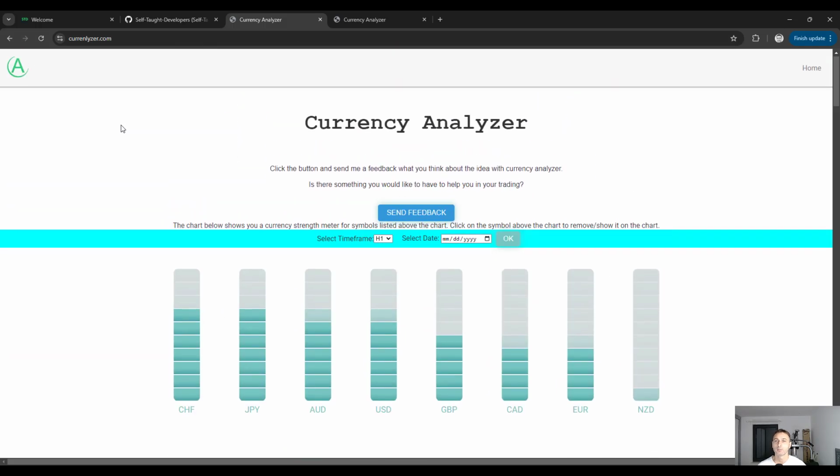Now, the goal is to make this website active and also to provide the data as much as possible, because I have lots of ideas how to create the charts and also how to combine the data about the currencies, open, close, high, low price of each of the currency, and how to use that in favor of trading.